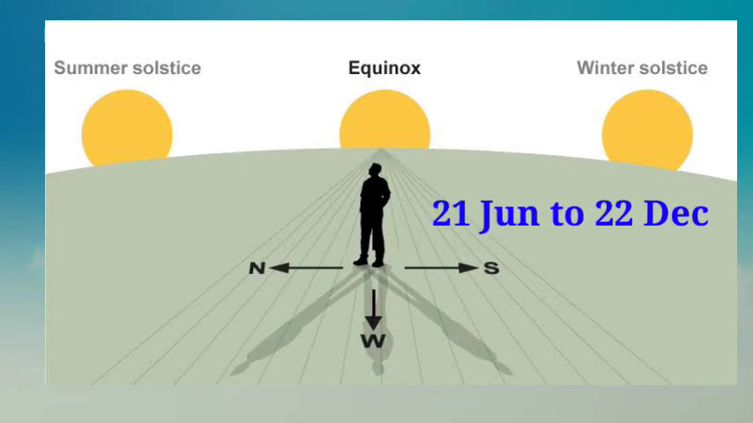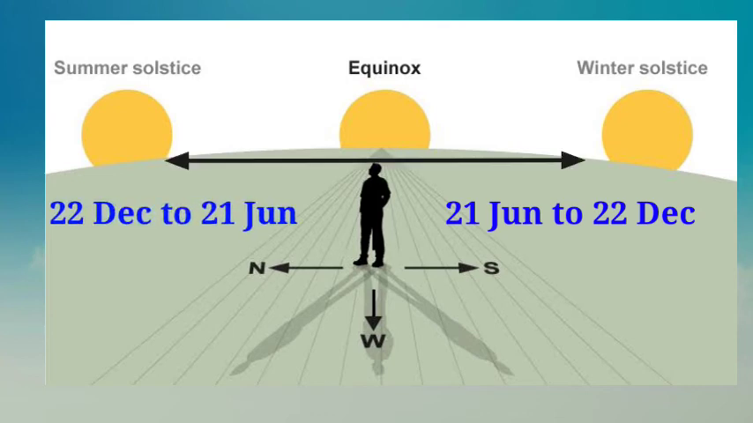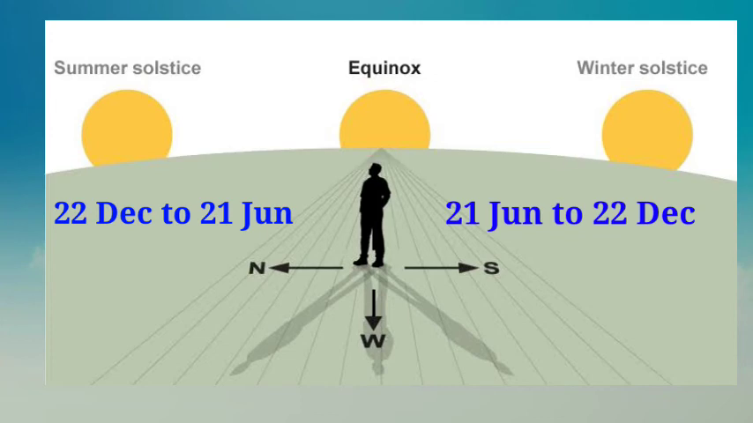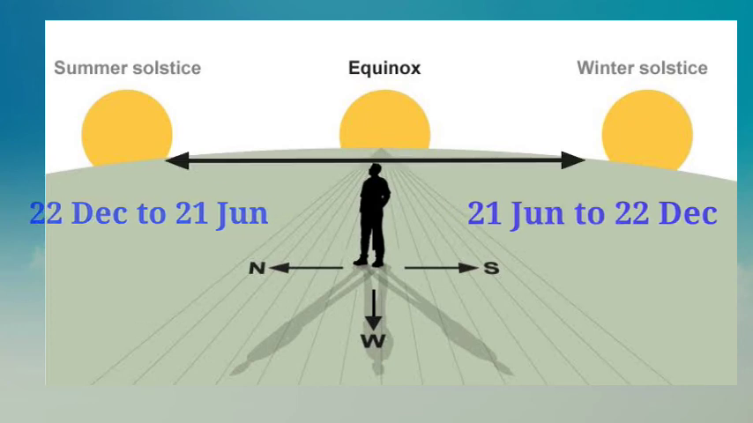From 21st June to 22nd December, during this period, the position of the sun moves to the south direction, and from 22nd December to 21st June, during this period, the position of the sun moves to the north direction. 21st June is the longest day in the northern hemisphere, and 22nd December is the longest day in the southern hemisphere. 21st June and 22nd December are solstice days for the two hemispheres respectively.